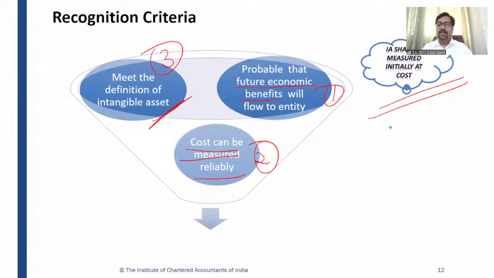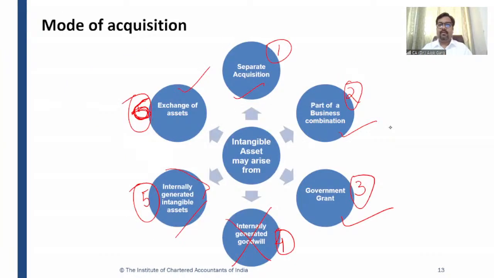And an item has to be recognized as an intangible asset when it meets the definition of intangible asset, when it is probable that future economic benefit will flow to the entity and cost can be measured reliably, right? Intangible asset has to be initially measured at cost. Mode of acquisition we have discussed: separate acquisition, business combination, government grant, internally generated goodwill, and exchange of assets as well.